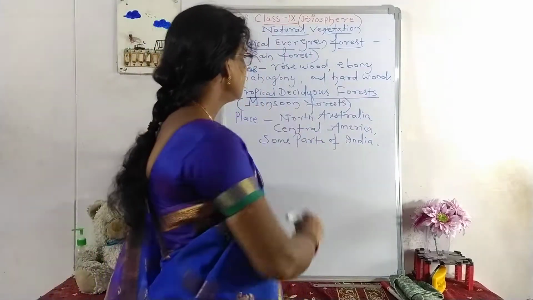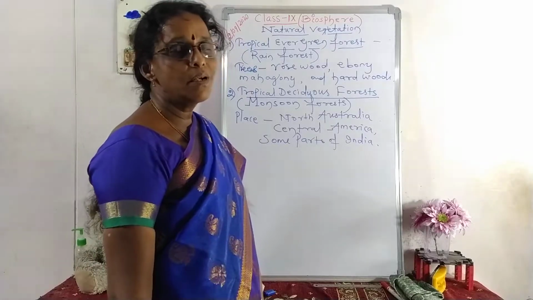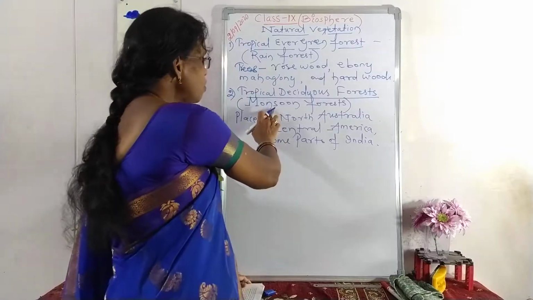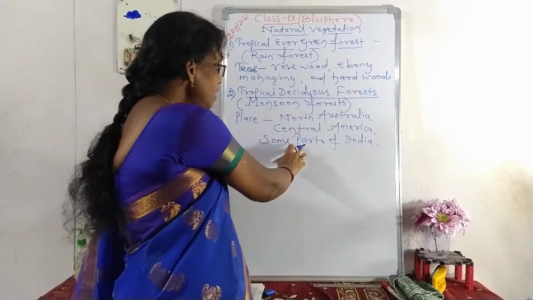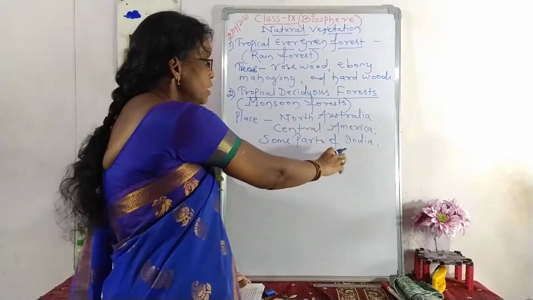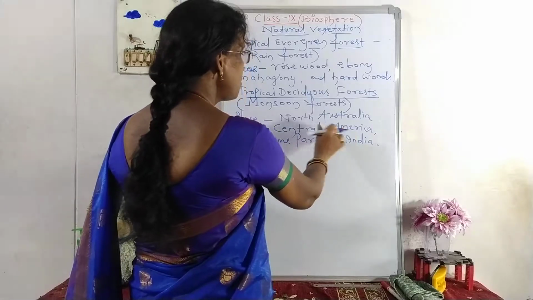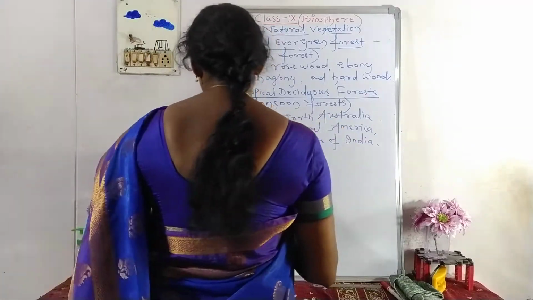Generally, these forests change with the season, so it is a seasonal forest. During the monsoons, the forest will be very thick and deep, in the south part of India, central part of America and north part of Australia.